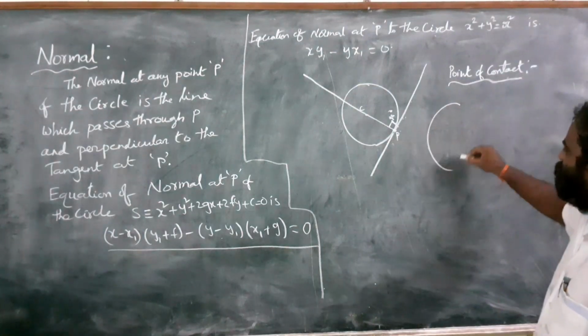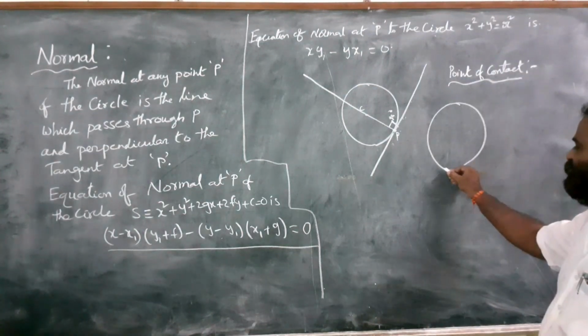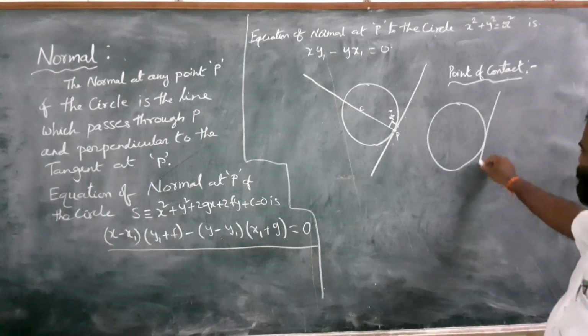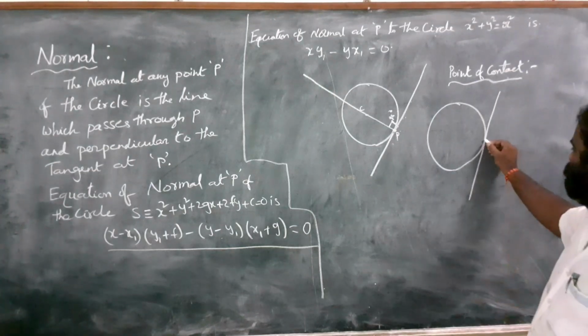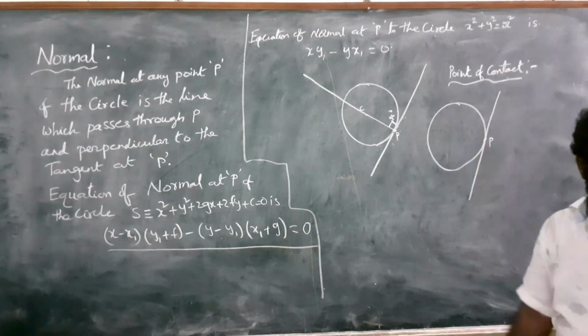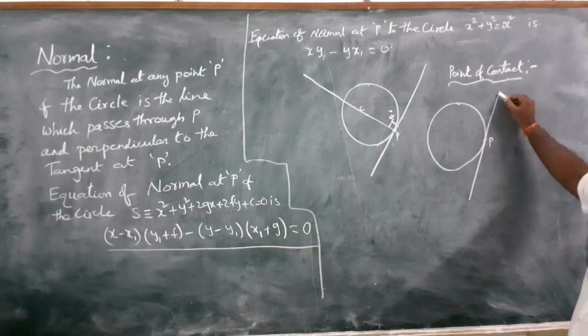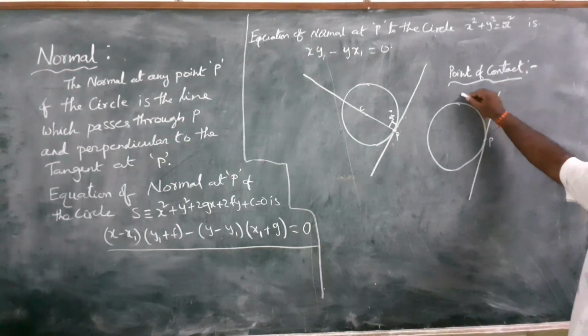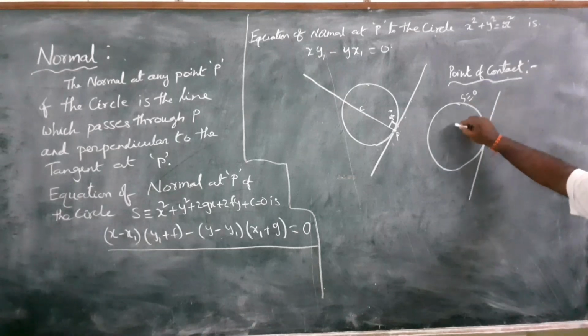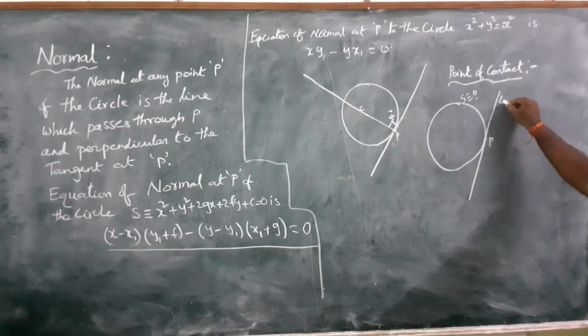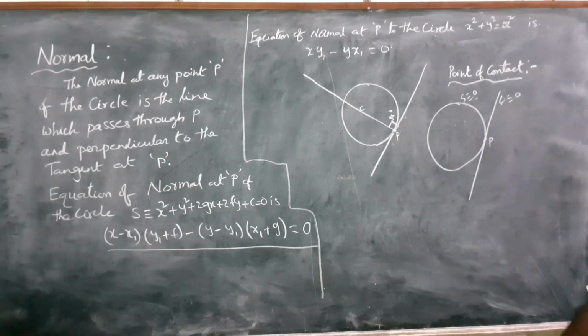Suppose this is a circle. I draw a tangent to this at P. So see, this is the circle, denoted with S identical to 0, and this is a line denoted with L identical to 0.